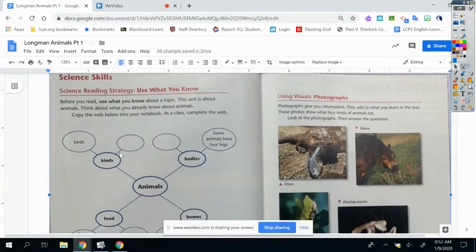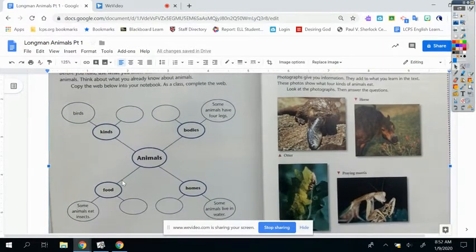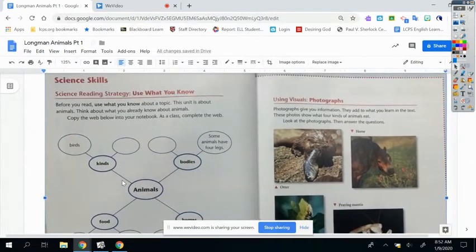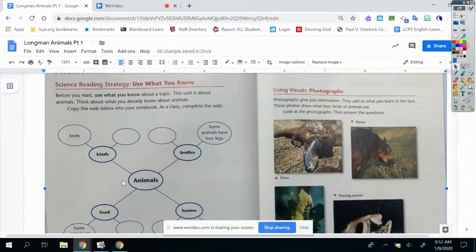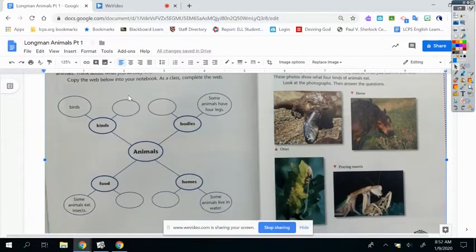Science skills. So these are going to be really important when you complete the packet, okay? So make sure you pay attention to this part. Use what you know. Before you read, use what you know about a topic. This unit is about animals. Think about what you already know about animals, okay?